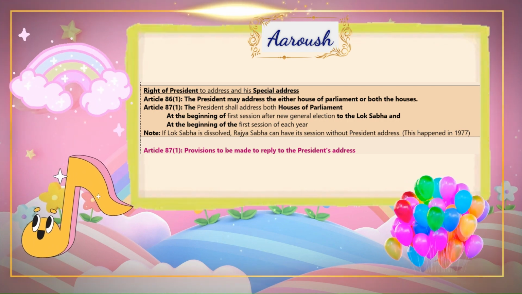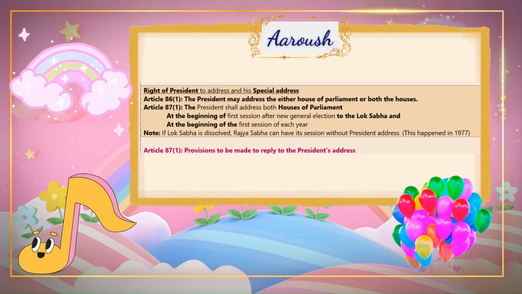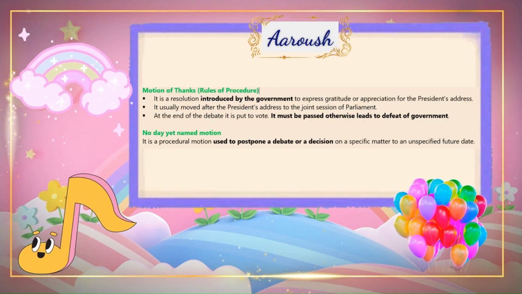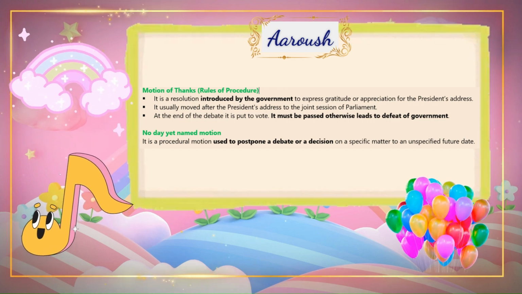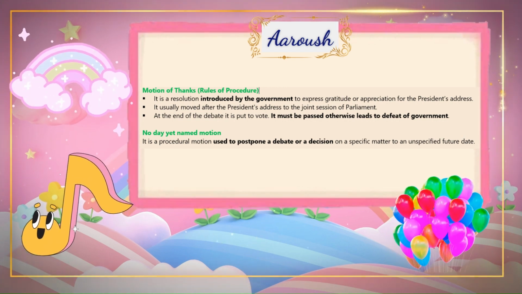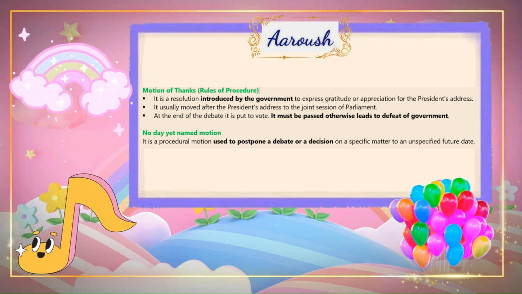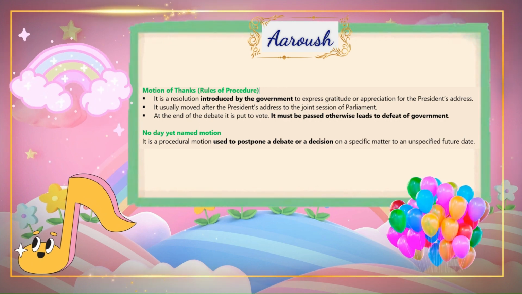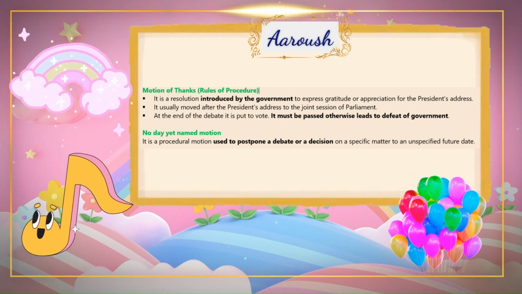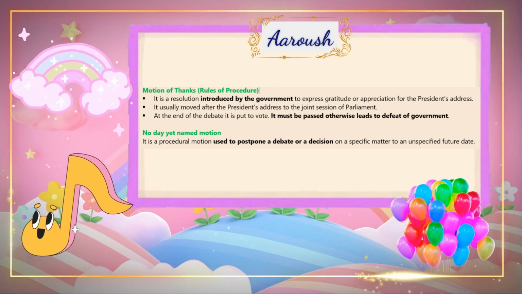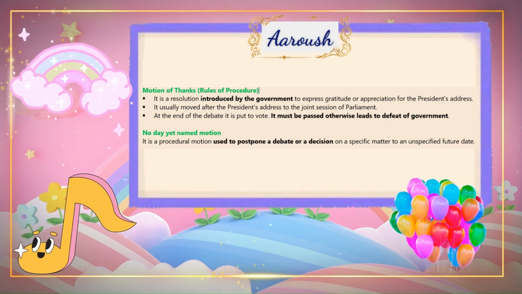Article 87.1. Provisions to be made to reply to the President's address. Motion of thanks, rules of procedure. It is a resolution introduced by the government to express gratitude or appreciation for the President's address. It is usually moved after the President's address to the joint session of Parliament. At the end of the debate it is put to vote. It must be passed, otherwise it leads to defeat of the government.